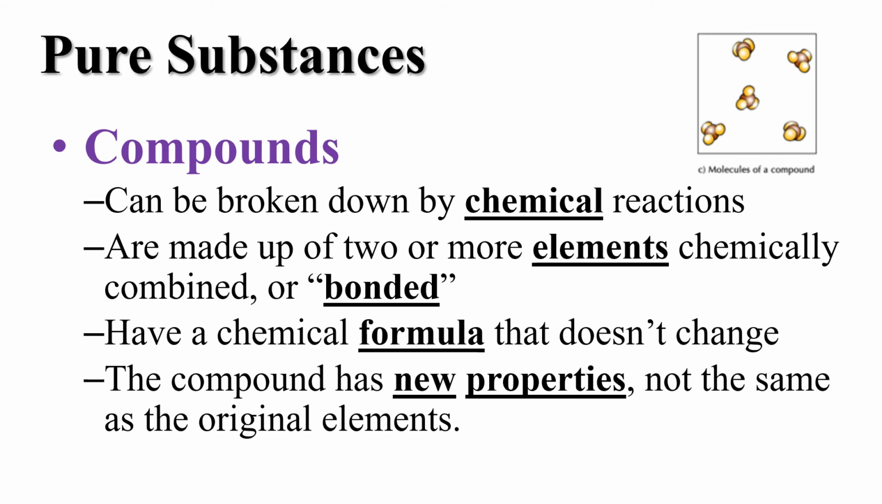Compounds can be broken down by chemical reactions. They're going to be made up of 2 or more elements that are chemically combined and bonded together. They'll have a formula that doesn't change. The formula will be the same all the time. The compound will have new properties, and these properties are not the same as the elements that make up the compound.